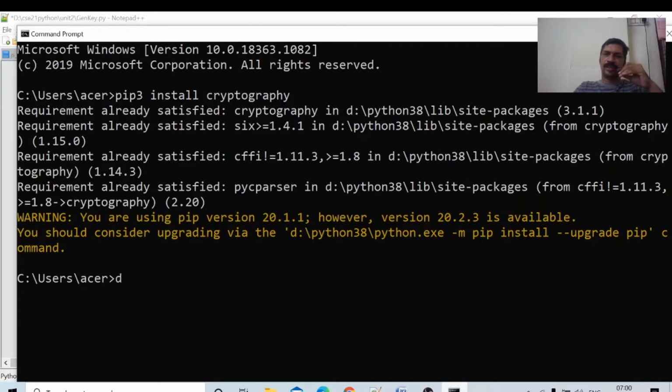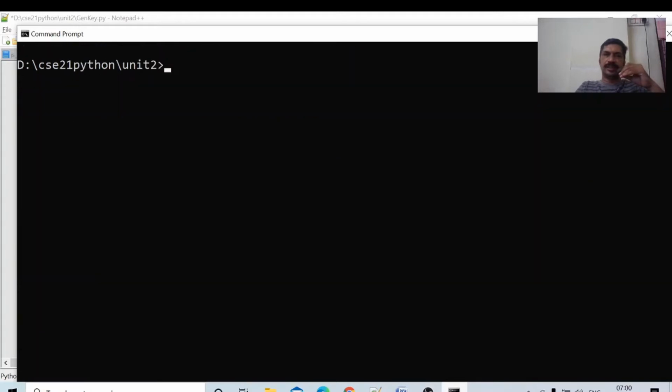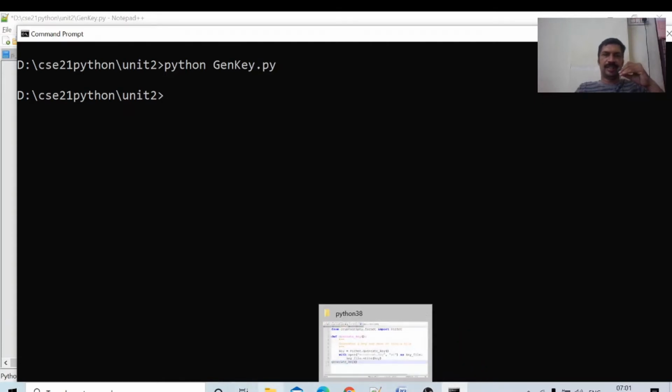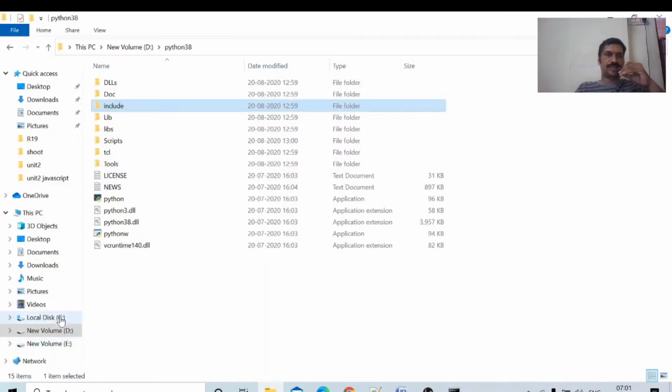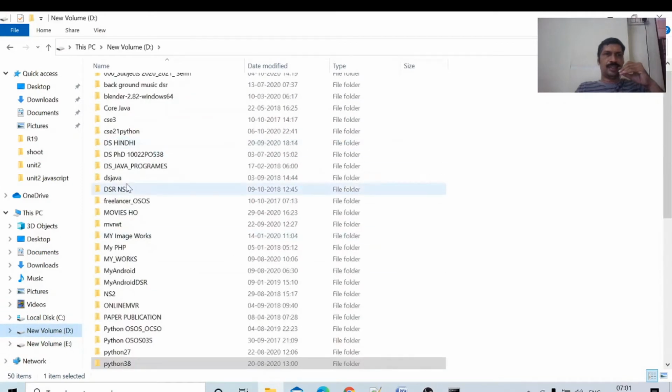Okay, in D colon, cd csc21 python, cd unit 2. In this folder that function is there. cls, and then python. The name of the file is genkey.py. Okay, key is generated. Now observe here in this coding folder whether the file is there or not.